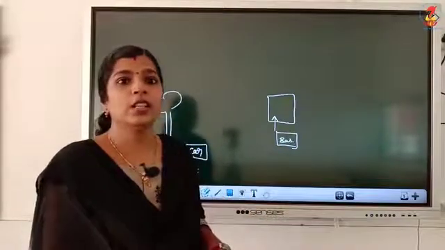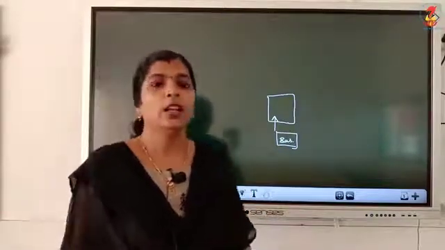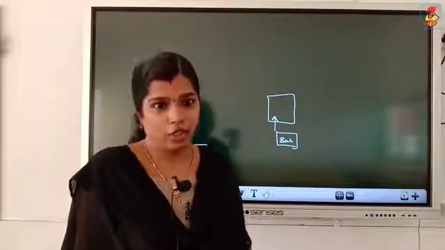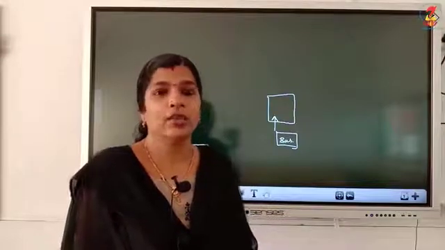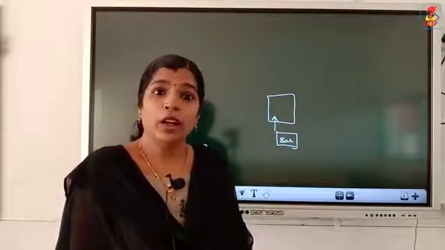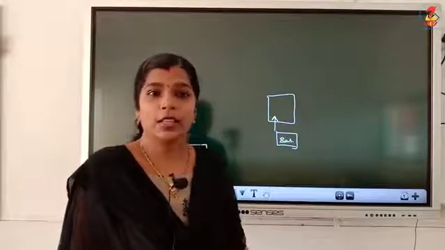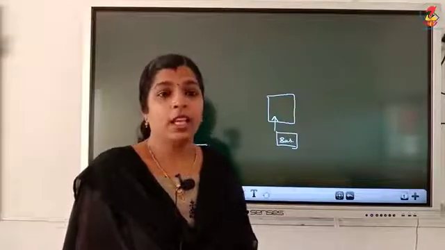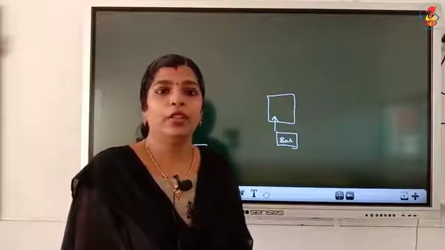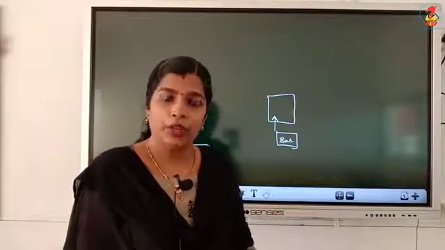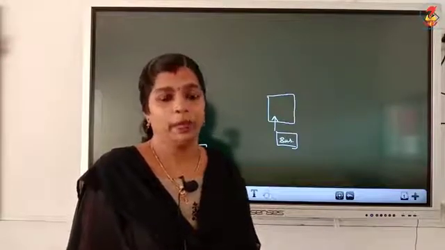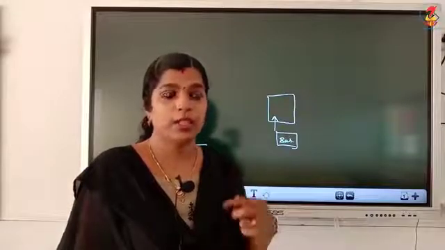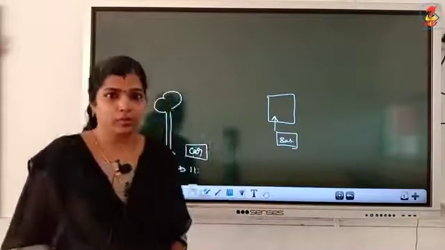So, if you change the reference point, then motion and rest may change. We can't say whether an object is at rest or in motion. We can say it only if we define the reference point. If we define the reference point, then we will be able to say whether an object is at rest or in motion.